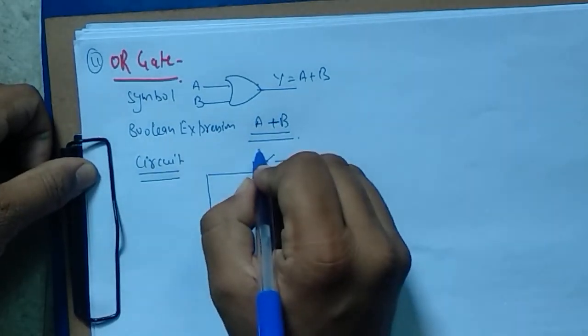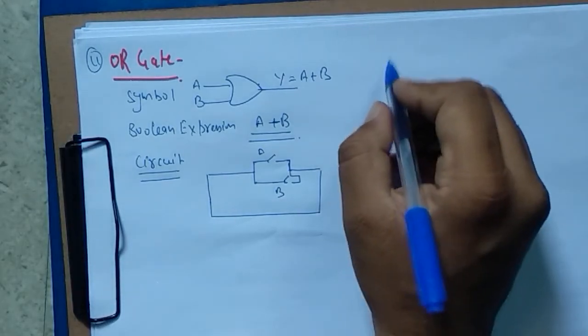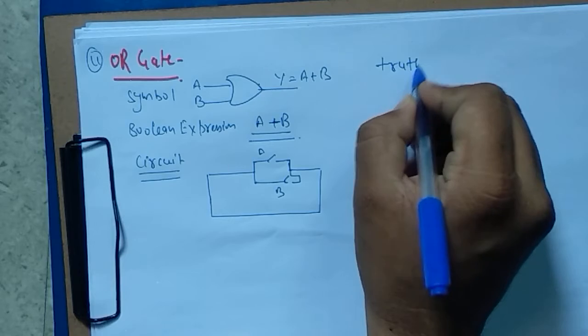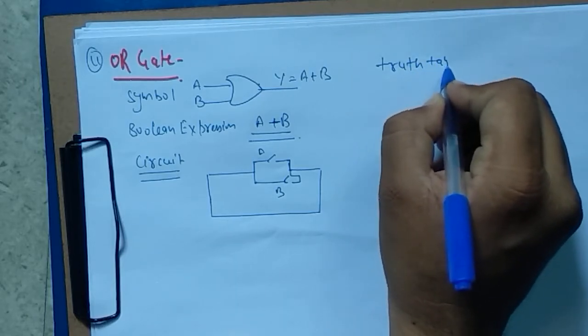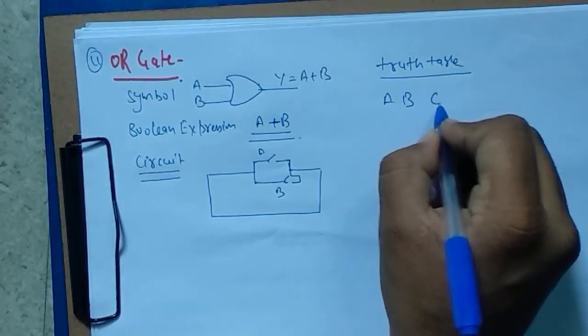Okay, this is A and this is B. I will explain it later. First of all, I will create a truth table, and in this truth table I am taking 3 inputs A, B and C.